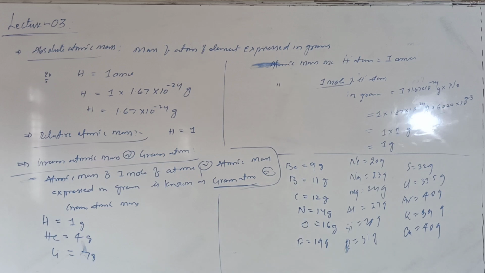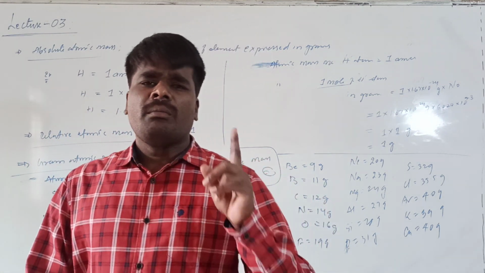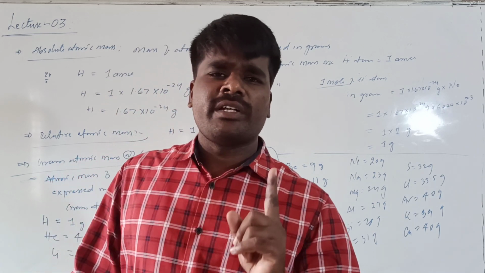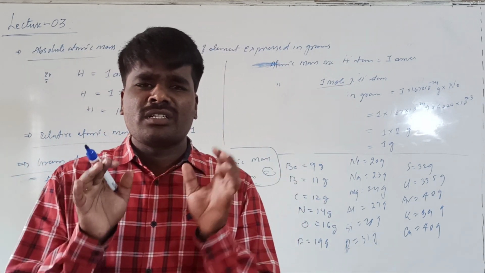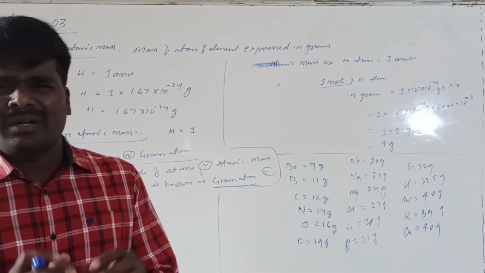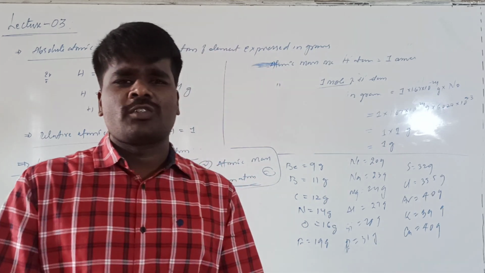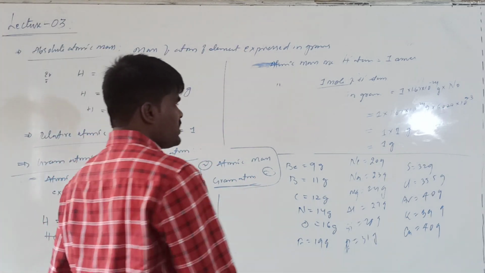Right? The only difference between atomic mass unit and gram atomic mass is that the mass of one atom is generally expressed in atomic mass units or unified masses, whereas the mass of 1 mole of atoms in grams is expressed in gram atomic mass or gram atom. Gram atom is nothing but the mass of 1 mole of atoms in grams, called gram atom or gram atomic mass. Right? Hope it is clear so far.